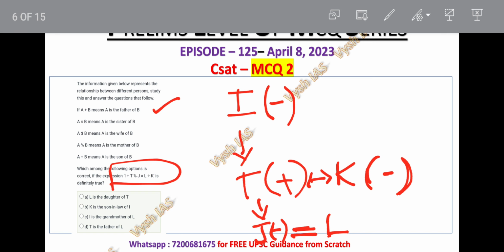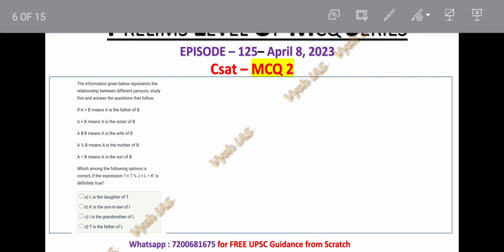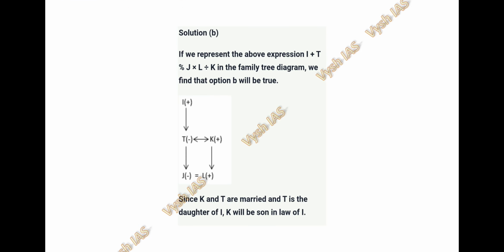Here I have taken for male, I have taken minus, for female I have taken plus. Definitely K is nothing but male. So the relationship between I and K is nothing but I is mother-in-law of K, K is son-in-law of I, which is given in the option number 2. Option number B is correct answer for question number 2.